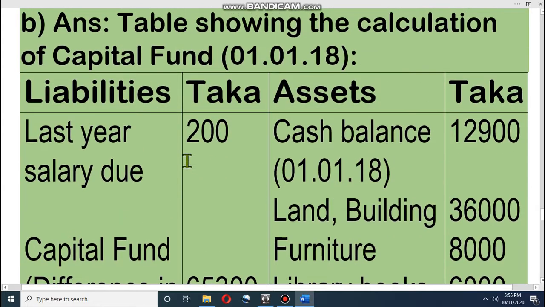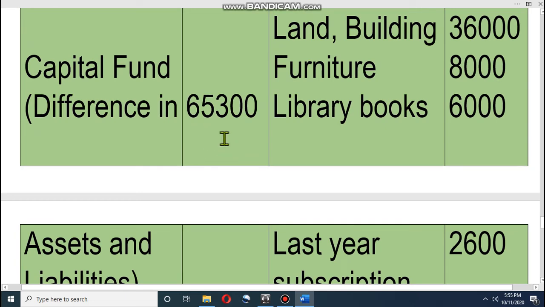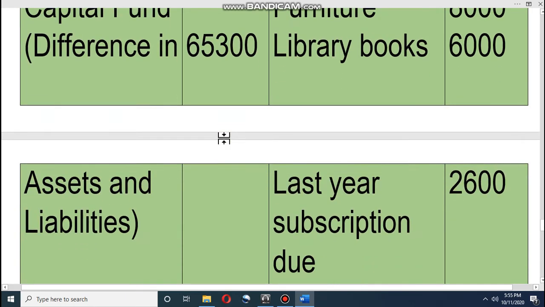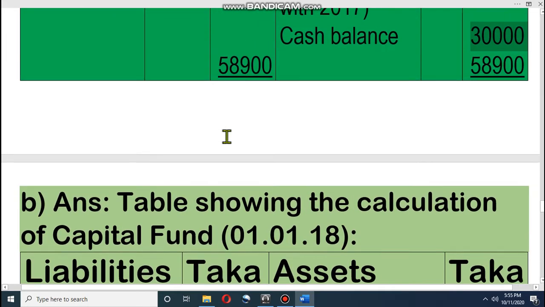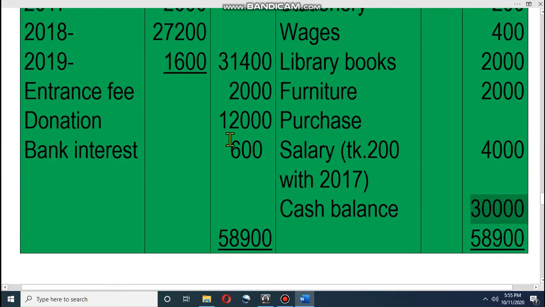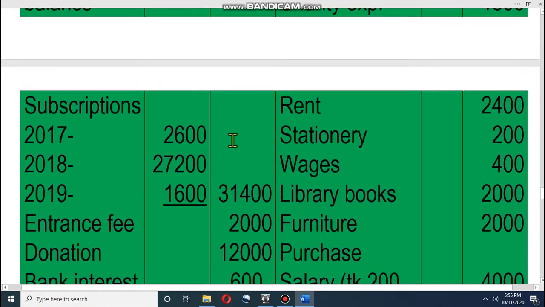And from that we have to subtract the only liability, which is opening salary due of 200. Then the capital fund is 65,300. Dear student, I hope all of you understand how you will find out the capital fund. You know that these types of business have a capital fund. That means opening asset minus opening liability, then you will get the capital fund.